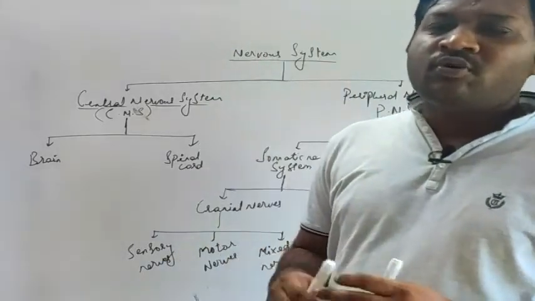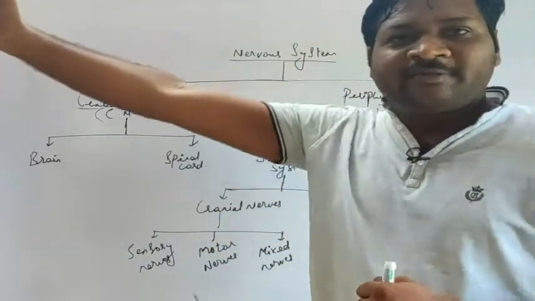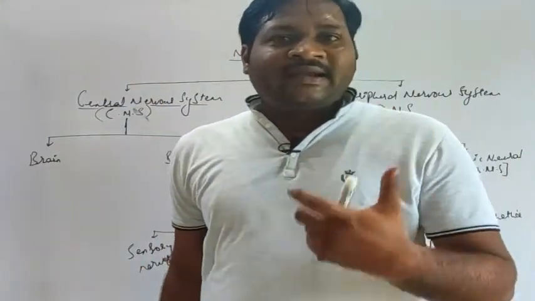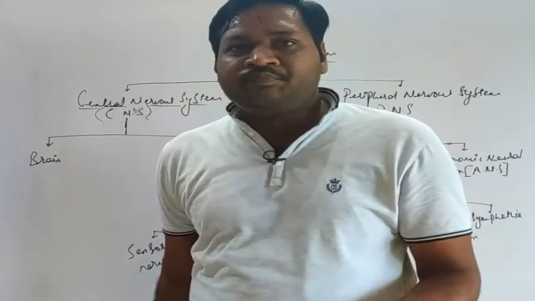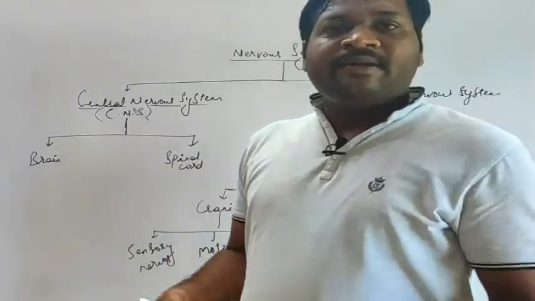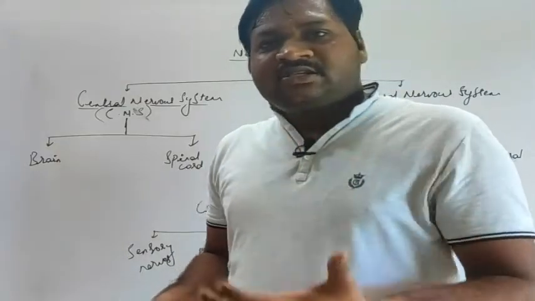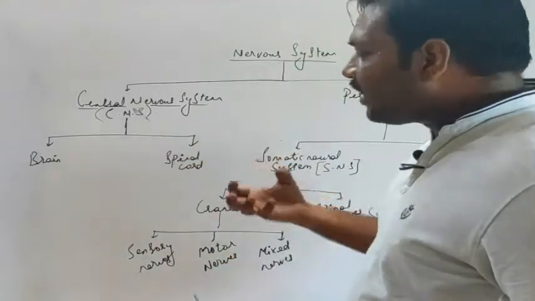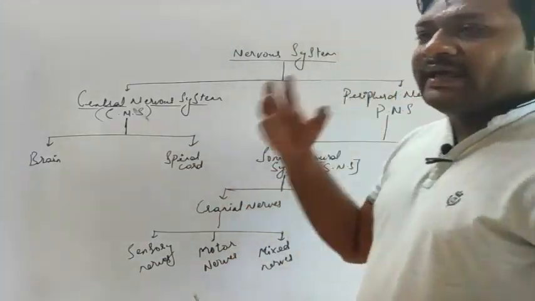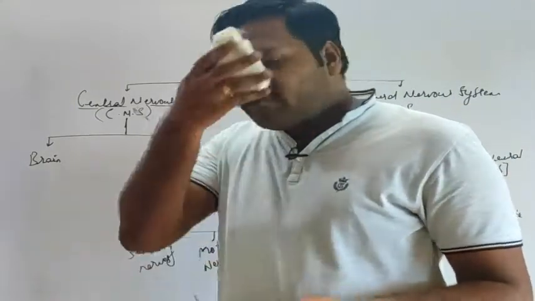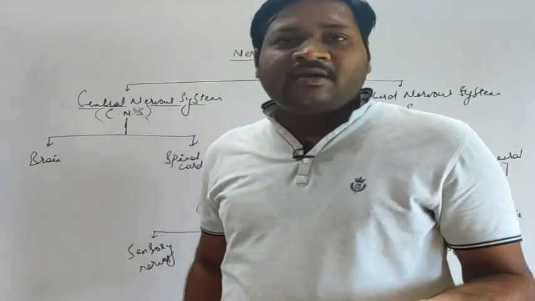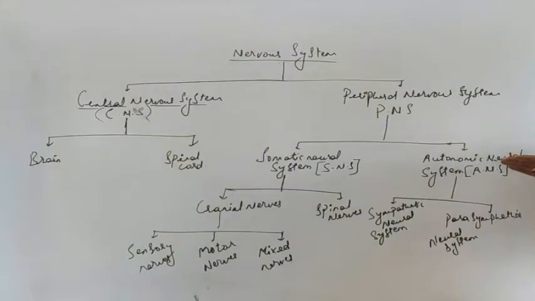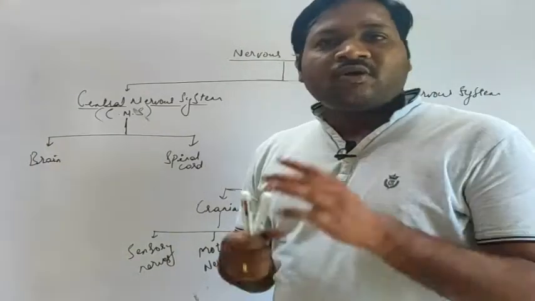Suppose I want to move my hand like this, so this is also a voluntary movement. But the movements which are regulated continuously within the body, such as heartbeat as well as breathing, are involuntary. I am breathing continuously, and my heartbeat is continuous. We cannot regulate these. Can you stop your breathing? No. If we try to control it for a longer period of time, we will not survive. So these are not under the control of our will.